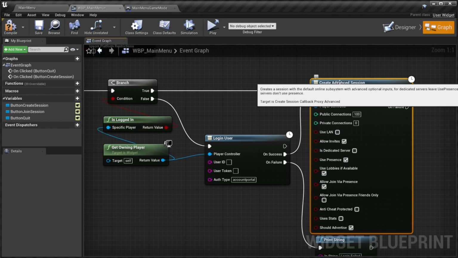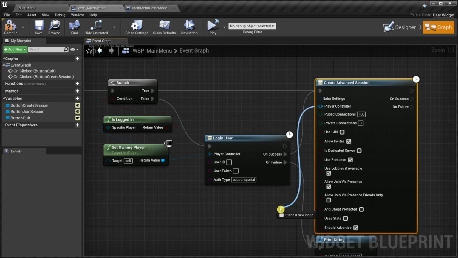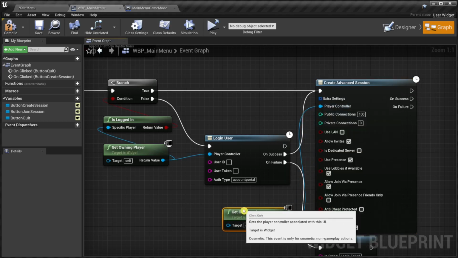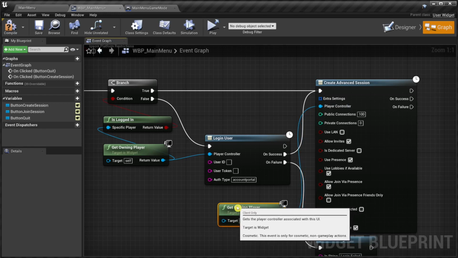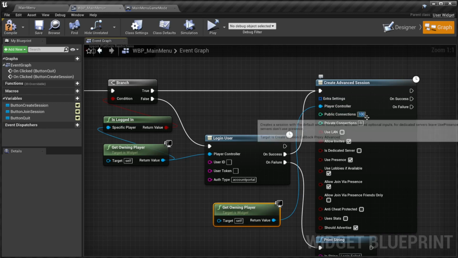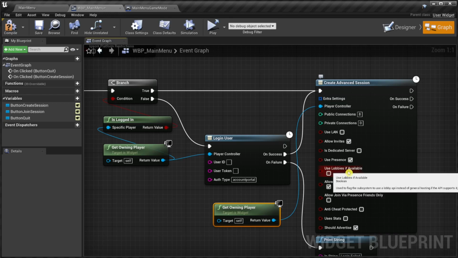There are a lot of parameters available. We provide the owning player and set the number of public connections to 8, because this is not Fortnite. And also, we disable lobbies. Lobbies with the online subsystem did not work at all in 4.27.1.